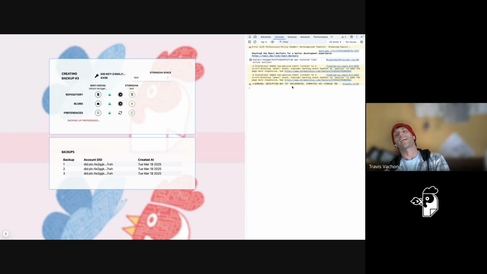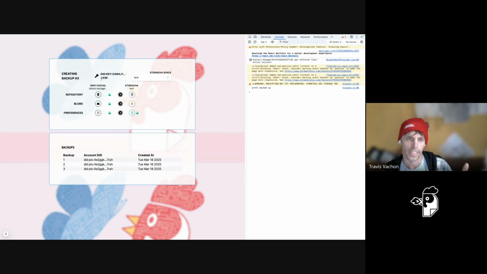Now, if you take a look over in the console, there's one problem. The way that I've implemented this is with RSA-OAEP keys, and those RSA keys in general are not appropriate for encrypting large amounts of data. You really want to use a symmetric key for that. These are things I learned yesterday. I'm sure the crypto nerds in the audience are going to be laughing at my noobish browser crypto skills, but it turns out crypto in the browser is still very hard.